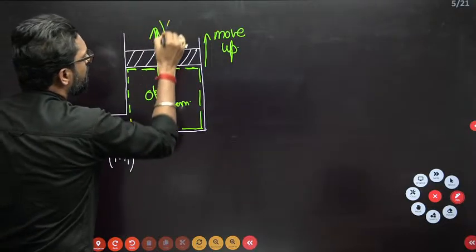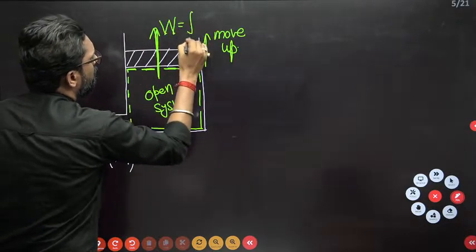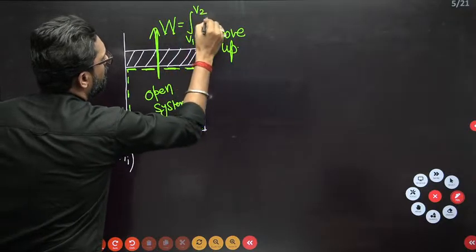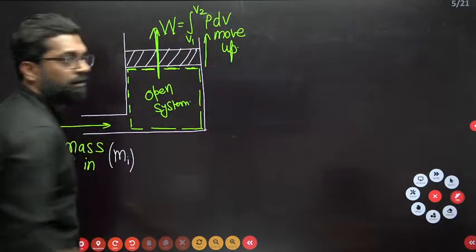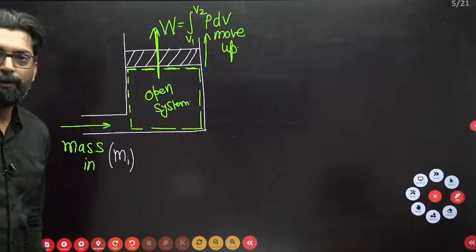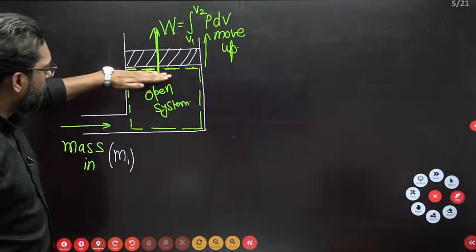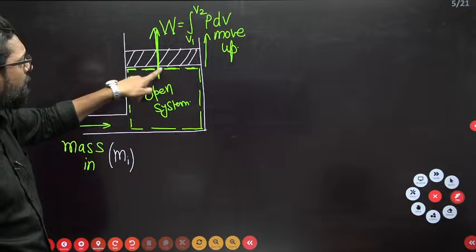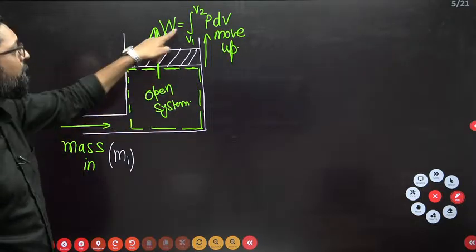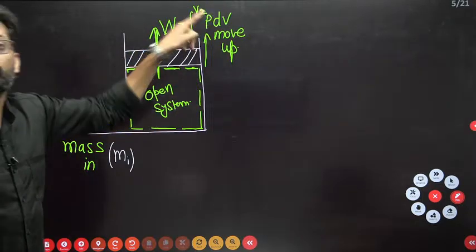That is your displacement work, PdV. Mass flows in, so this is your displacement. So in this, though it is an open system, this work will be done.